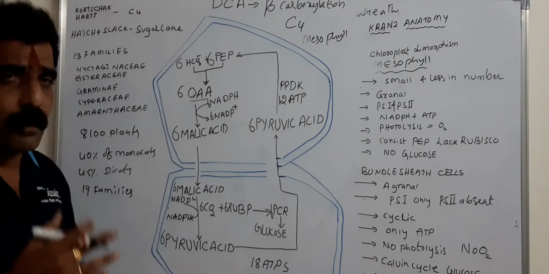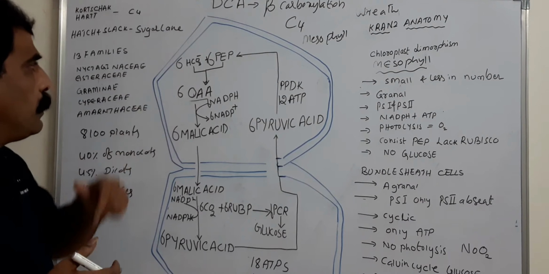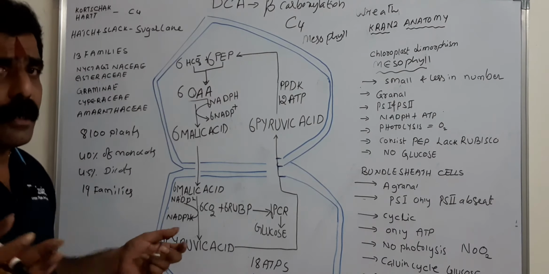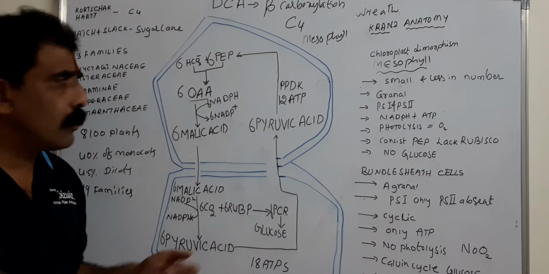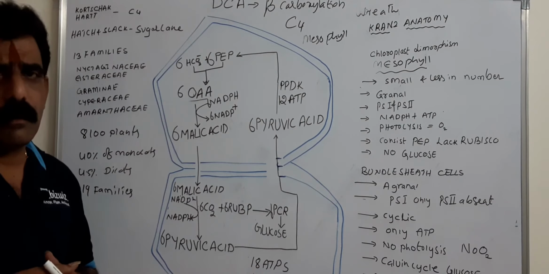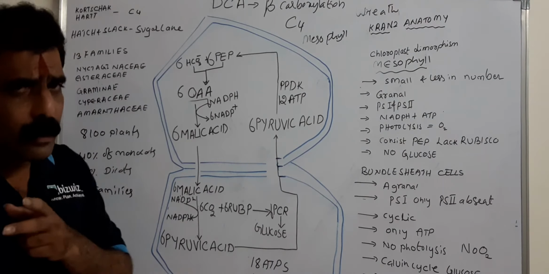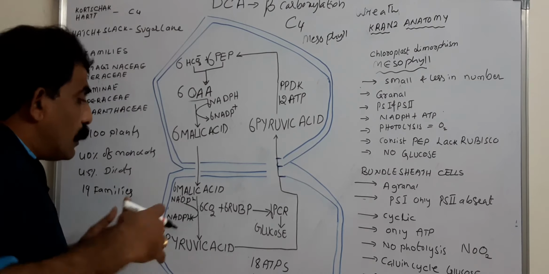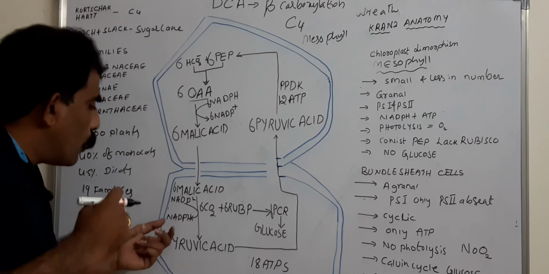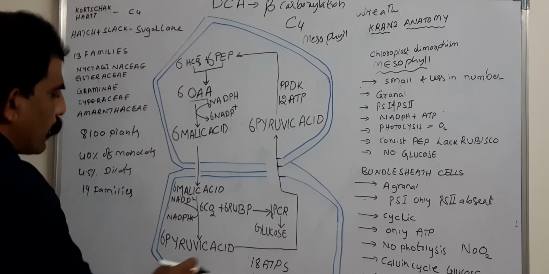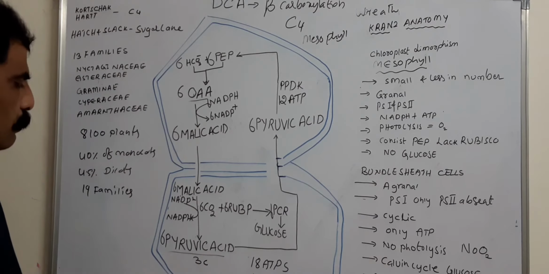Malic acid consists of 4 carbons because it is formed from oxaloacetic acid, which is the result of PEP carboxylation. PEP is a 3 carbon compound and 1 carbon dioxide is reacting. Carbon dioxide has 1 carbon, PEP 3 carbons, together 4 carbons. So the malic acid also has 4 carbons. Now it undergoes oxidative decarboxylation. Oxidation takes place, and decarboxylation takes place. Already 4 carbons are there, and one is removed in the form of carbon dioxide, hence only a 3 carbon compound results, that is pyruvic acid. Pyruvic acid is a 3 carbon compound produced in bundle sheath cells.